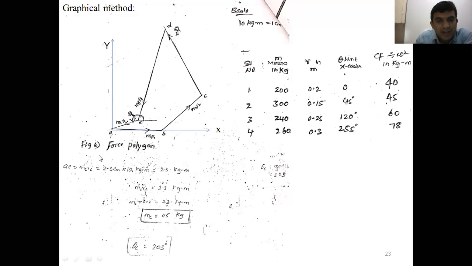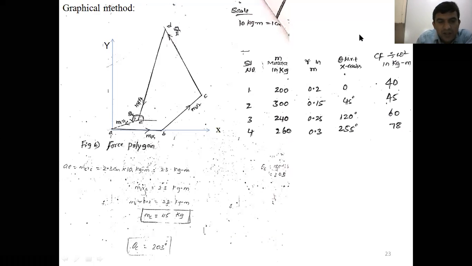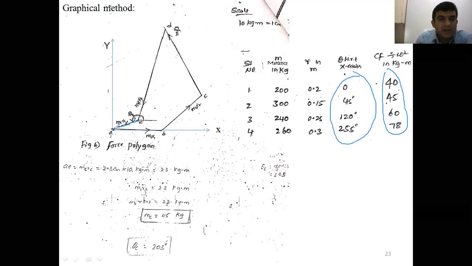How do you determine theta c? That's your question, right? Now see, you can draw the force polygon from these values up to point E, right? Now we'll join point E to the starting point of the vector. This is the ending point of the force polygon. Then join the end point of the force polygon and the starting point of the force polygon.